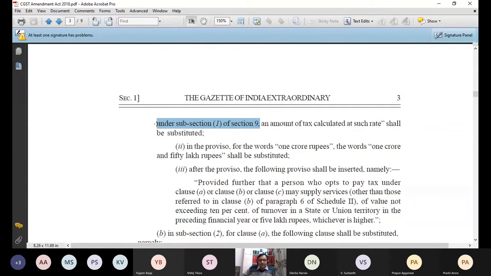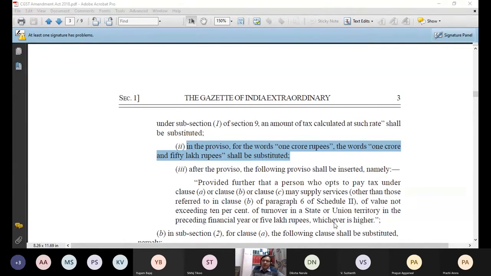And similarly, in the proviso, in the first exception, for the words "1 crore", the words "1 crore and 50 lakh rupees" shall be substituted. So this is another change which they have done. If you remember the original act, the limit was originally 50 lakh, but the government had a power to revise this limit of 50 lakh to 1 crore. But with the new Amendment Act, the government increased this power, raising the limit from 1 crore to 1 crore 50 lakh. This is what the point is. Please raise your hand if these points are a little bit clear to you.